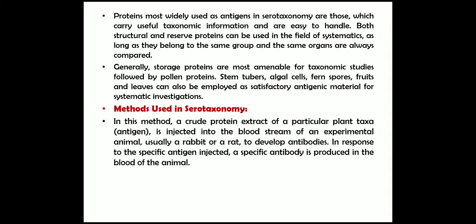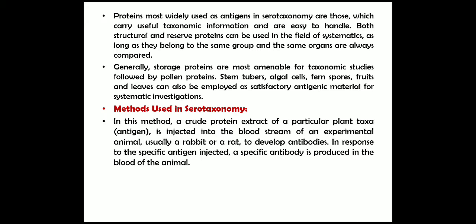Generally, storage proteins are most amenable for taxonomic studies, followed by pollen proteins. Stem tubers, algal cells, fern spores, fruits and leaves can also be employed as satisfactory antigenic material for systematic investigations.